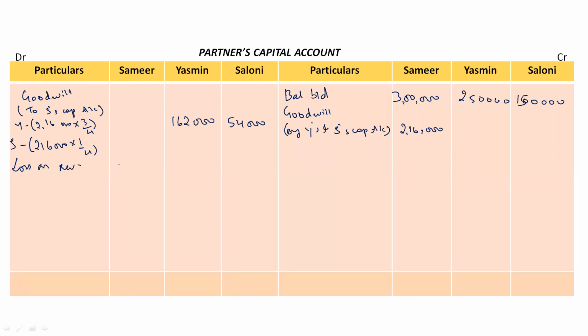So 43,320 for Samir, 32,490 for Yasmin, and 32,490 for Saloni as well. Loss on revaluation is done. Till now, capital is done, goodwill is done, profit or loss on revaluation is done.